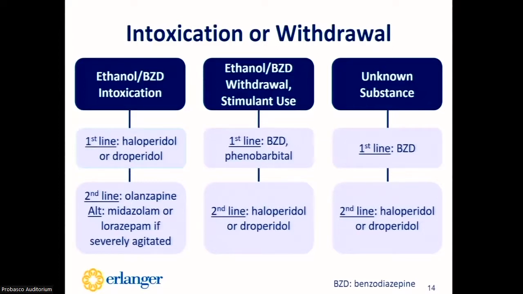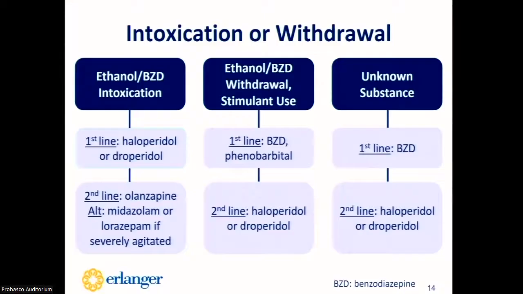So if the patient is intoxicated with alcohol or benzodiazepines, the first choice is going to be an antipsychotic, being either haloperidol or droperidol. A second line choice would include olanzapine. So in these intoxicated patients, you would not want to use a benzodiazepine as the very initial choice due to those additive CNS depressing effects. However, midazolam or lorazepam can be used if the patient's severely agitated and the patient's needing an additional agent on board.